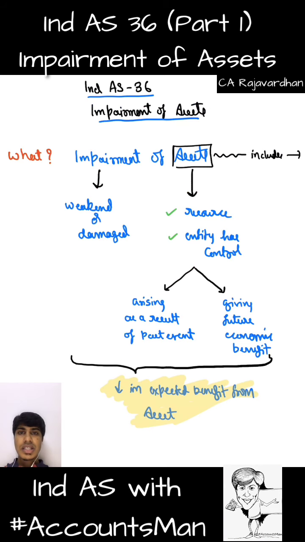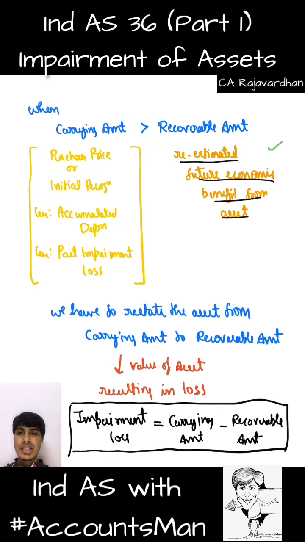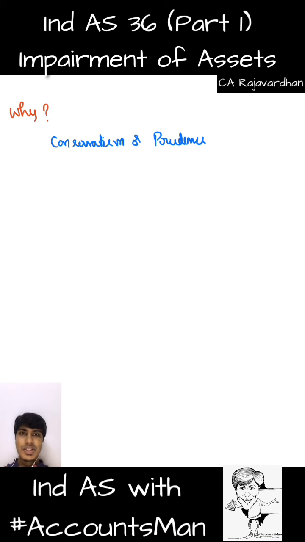So now we've discussed what and we've discussed why. We've discussed only two. Next I'll discuss the question when. When I discuss the question when, I'll basically tell you when we go for impairment. When I answer that, you will be very clear as to why we are doing impairment and not downward revaluation of the asset. See, we have the option of upward revaluation and downward revaluation. You might be wondering, why don't we do downward revaluation instead of impairment? The answer to the question when do we go for impairment basically answers your question.